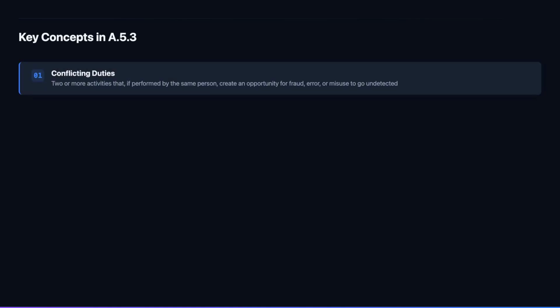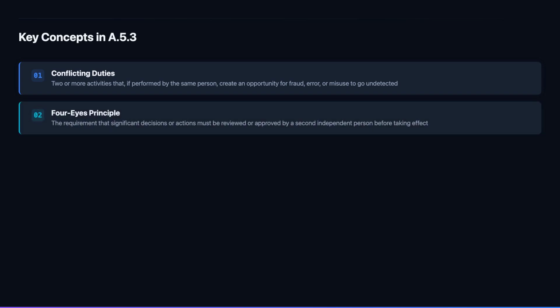Here are four key concepts that help organizations understand and implement segregation of duties effectively. Conflicting duties are not always obvious without systematic analysis. An organization should map its critical processes, particularly those involving access to sensitive data, financial transactions, or system configuration, and identify at each step who can perform the activity and who can authorize it. When the same person appears in both columns, conflicting duties exist, and the design must be adjusted. Process mapping is the practical tool that makes conflicting duty identification systematic rather than ad hoc.